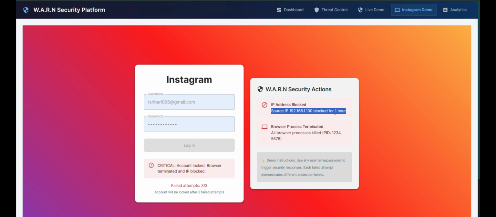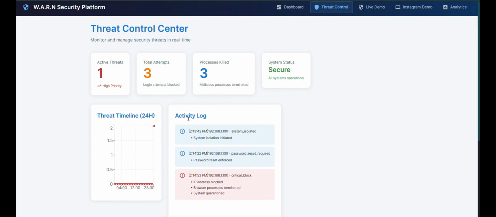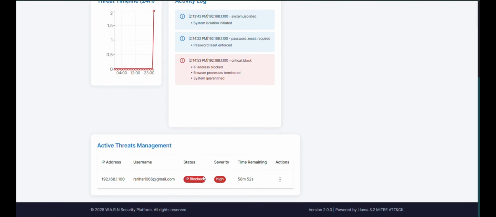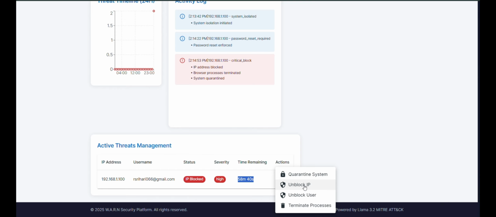Why is it blocked for an hour? Maybe for an hour there may be people trying to run different passwords by brute force from the same system. So it is blocked for an hour, and the browser is terminated. All browser processes killed. This is my PID, and these are the PIDs. Okay. And when you go to threat control, now you can see that the status is IP block, severity is very high, and the time remaining is running backwards. So let's unblock the IP.